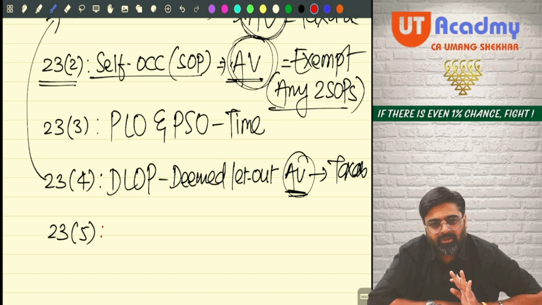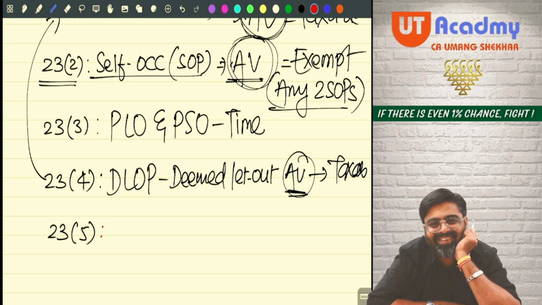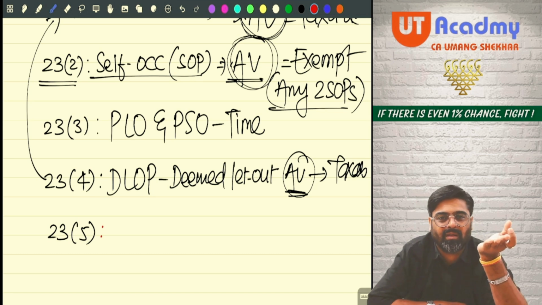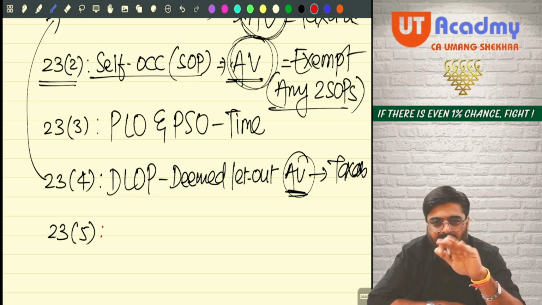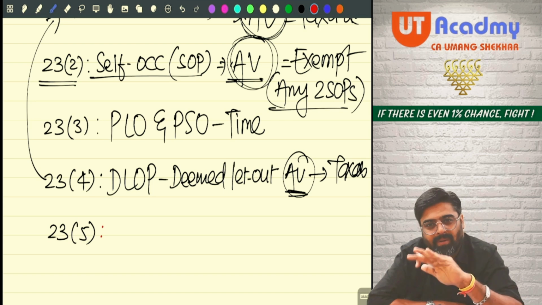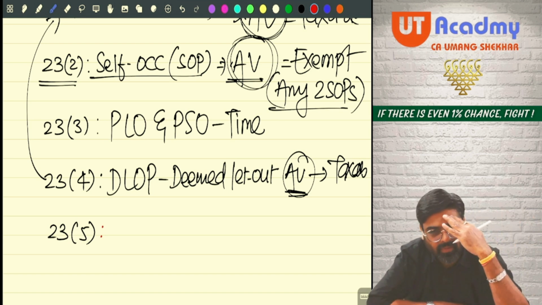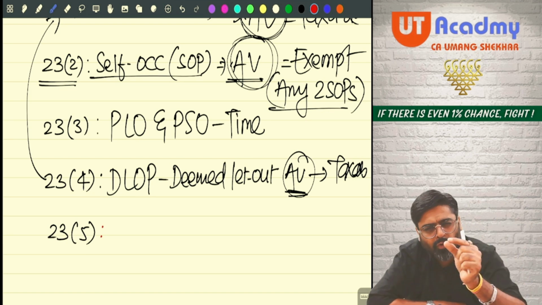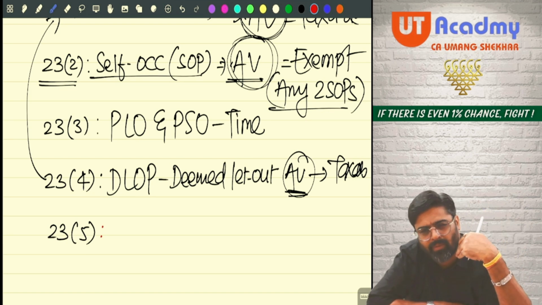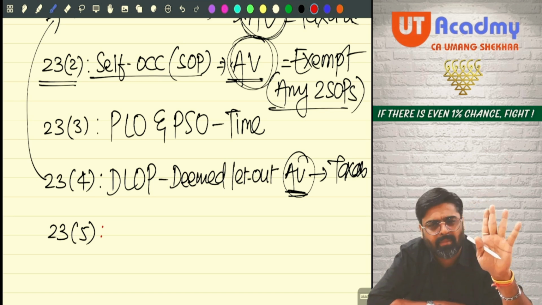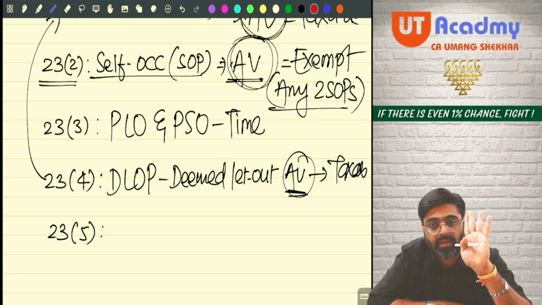So broadly speaking, we are supposed to calculate the annual value of let out property only. We have to learn that. If we learn that, automatically we will learn 23(3), partly let out, partly self-occupied based on time. Automatically we will come to know DLOP also, because it will be copy paste only. Few small minor changes will be very comfortably sailed through. But very minor change.